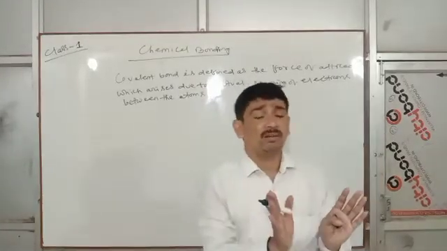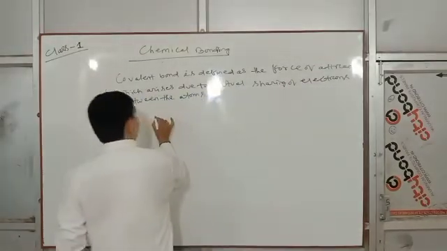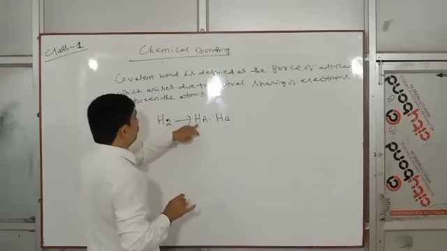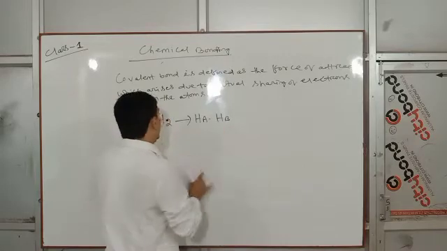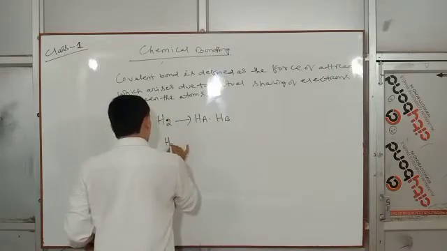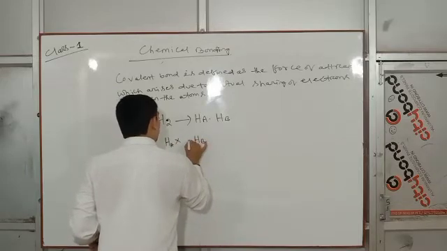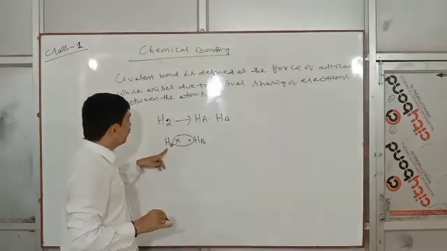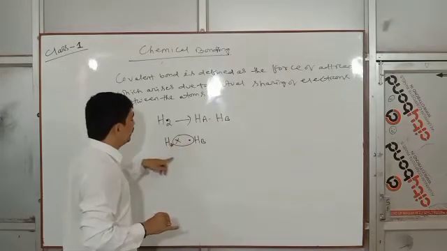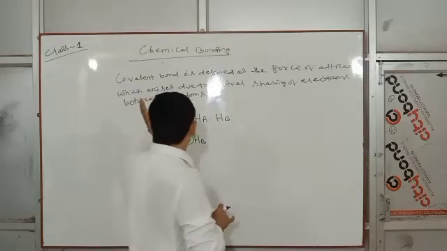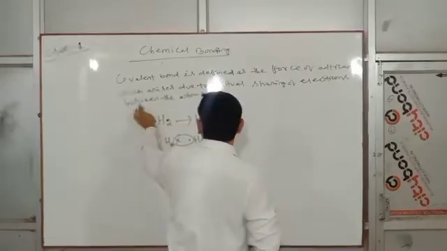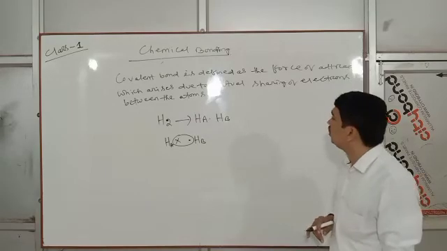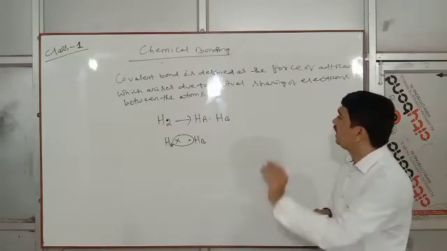Mutual sharing of electrons. Suppose we take H2, consisting of Ha dot Hb. How many electrons does Ha have? One electron. How many does Hb have? One electron. So Ha cross, Hb dot, to distinguish them. Ha has one electron in its outermost shell, Hb also one. This bond is covalent. So covalent bond is defined as the force of attraction which arises due to mutual sharing of electrons between the atoms.